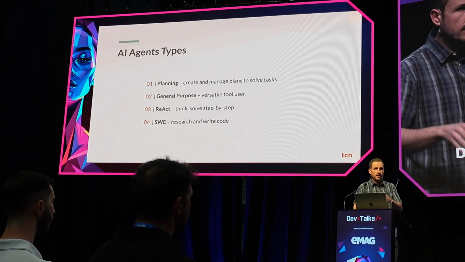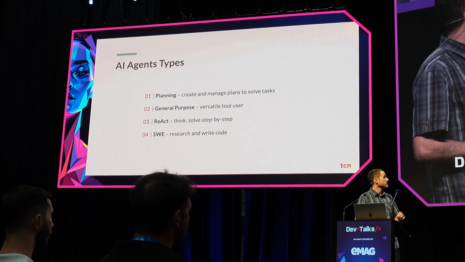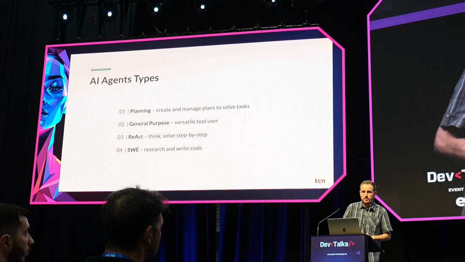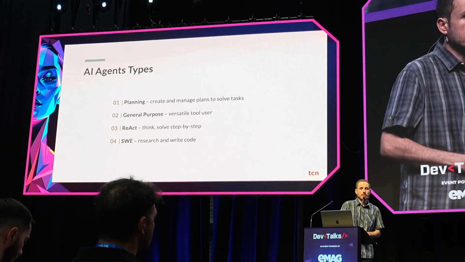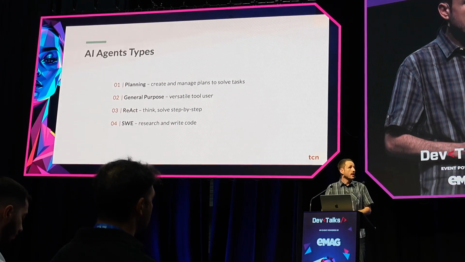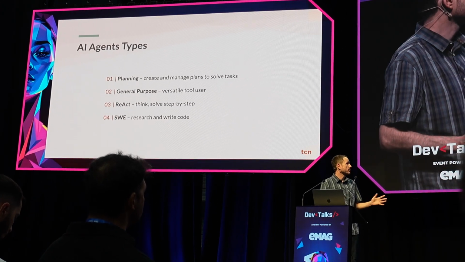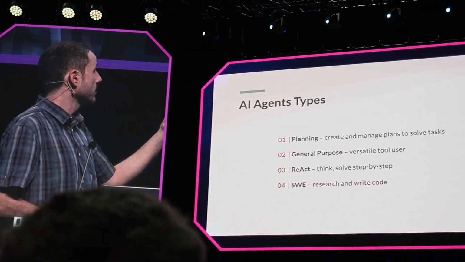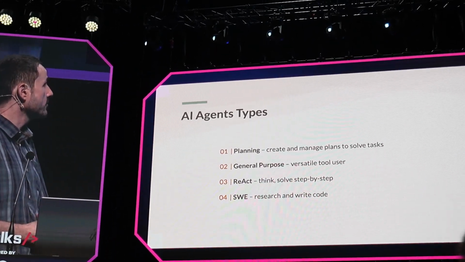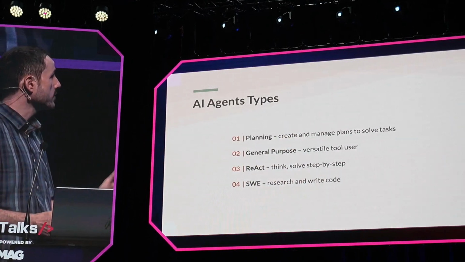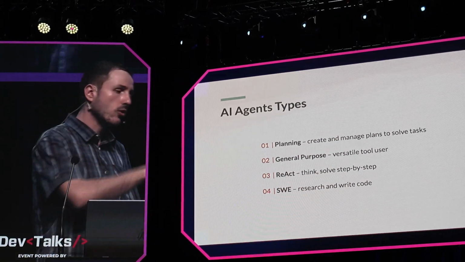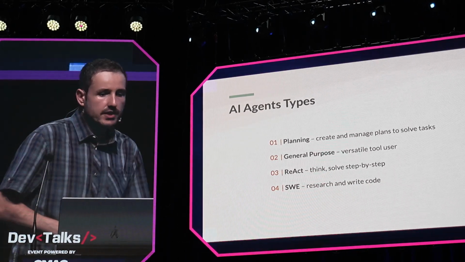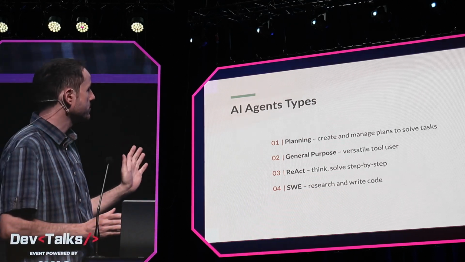But of course, as everything, it gets complicated. So here are just a few agent types. There can be more. These are just a baseline, let's say. So first we have the planning type of agent, right? The one that creates and manages plans to solve tasks. And this guy uses the general purpose agents to kind of do their bidding. So the general purpose is a versatile tool user. So it can call tools, it can call LLMs, it can do a lot of things, and that's the agent that's actually doing the work. But the planning is necessary.